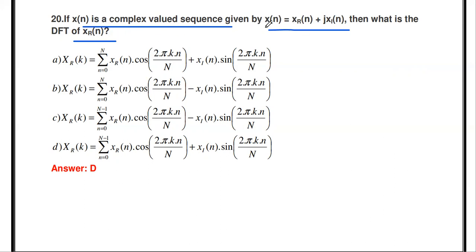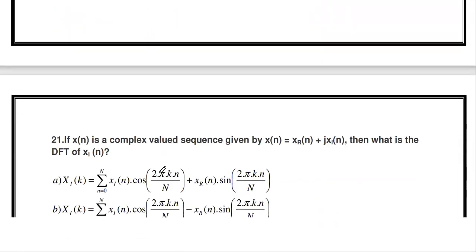Okay, if you are splitting the x of n as real plus j imaginary, here the question is what is the DFT of this real value of x of n? So the formula is this one. Okay, you just remember it. The DFT of the real value of signal xr of k is equal to summation n equal to 0 to n minus 1 xr of n cos 2 pi kn by n plus imaginary xi of n sine 2 pi kn by n. Okay, this is the correct answer. This is the DFT of only the real value of x of n.